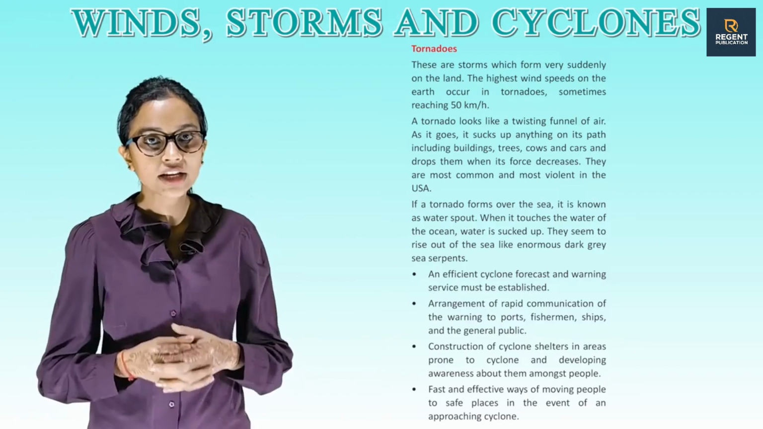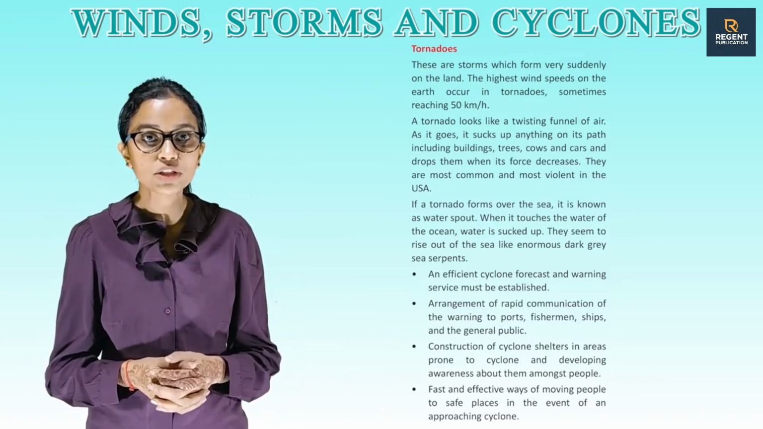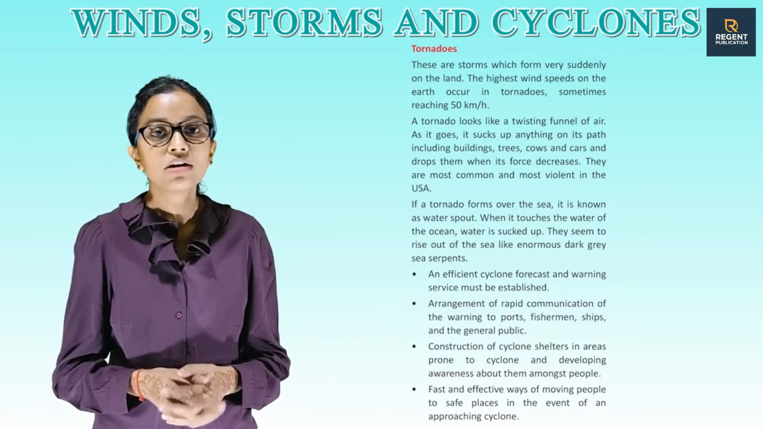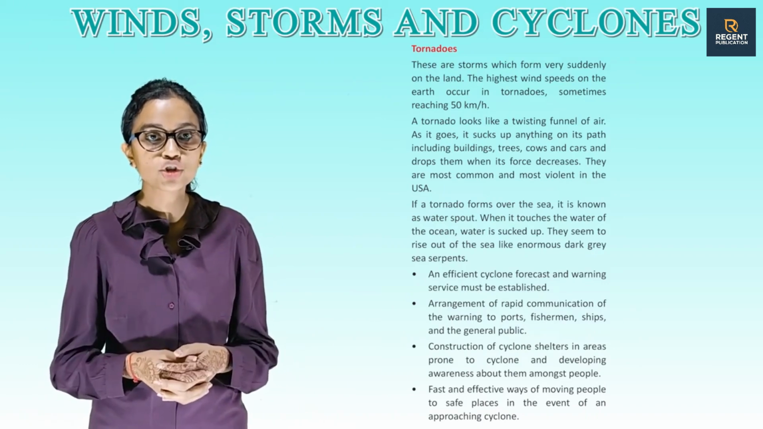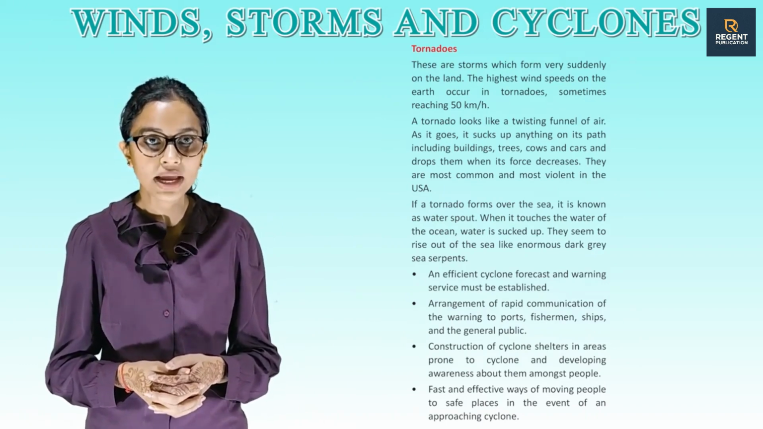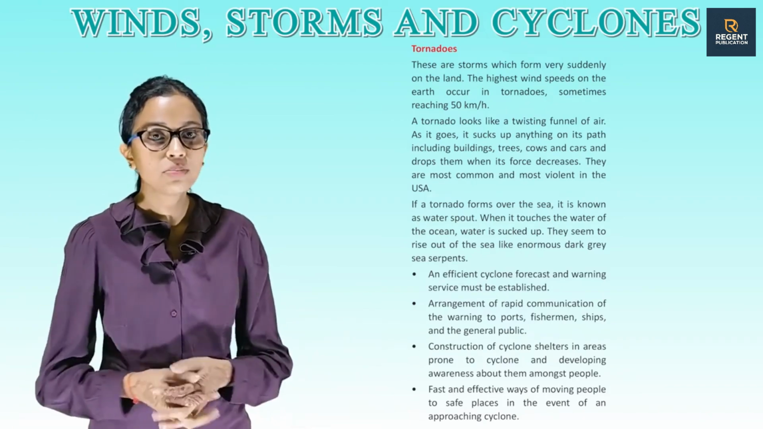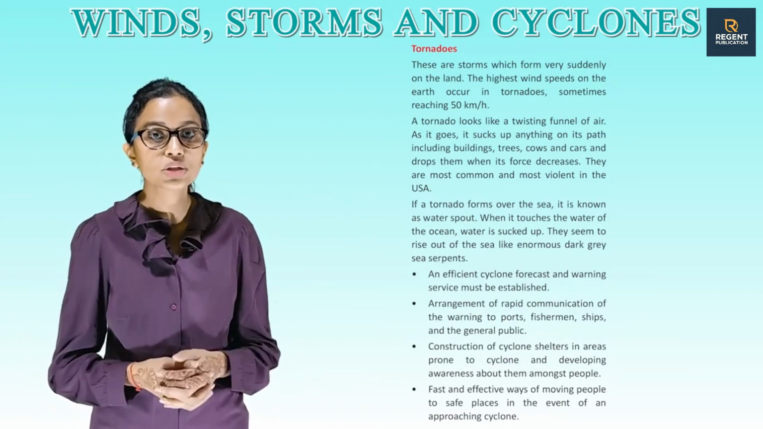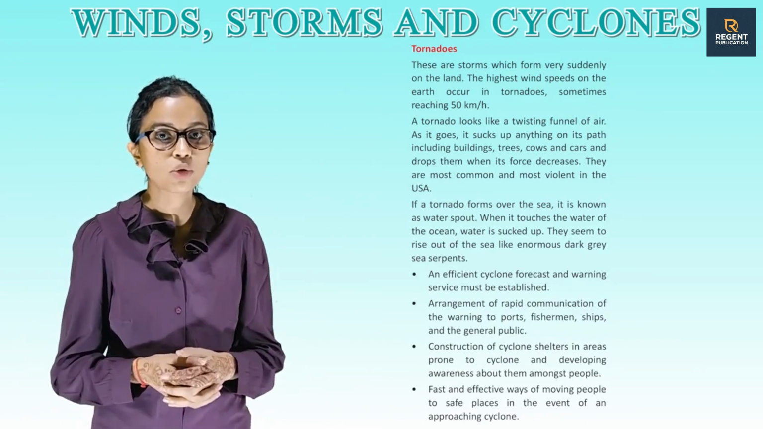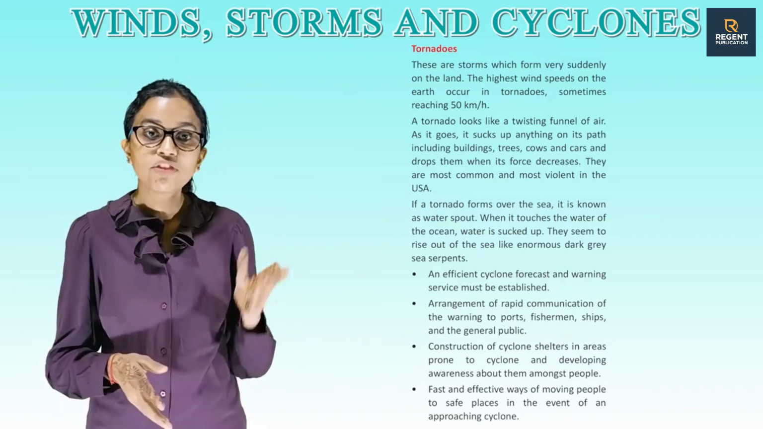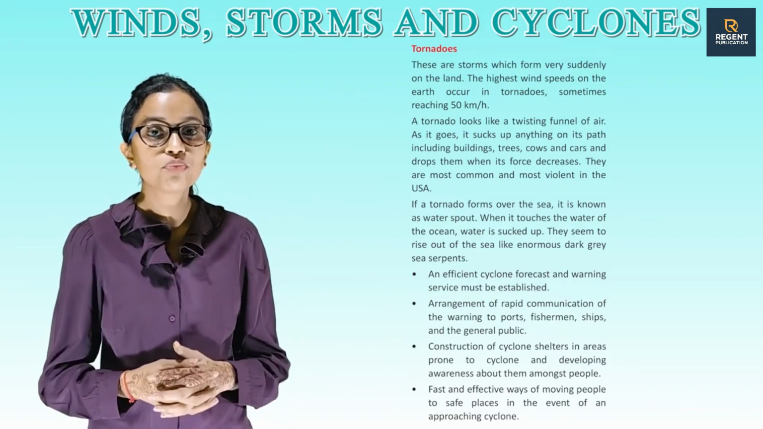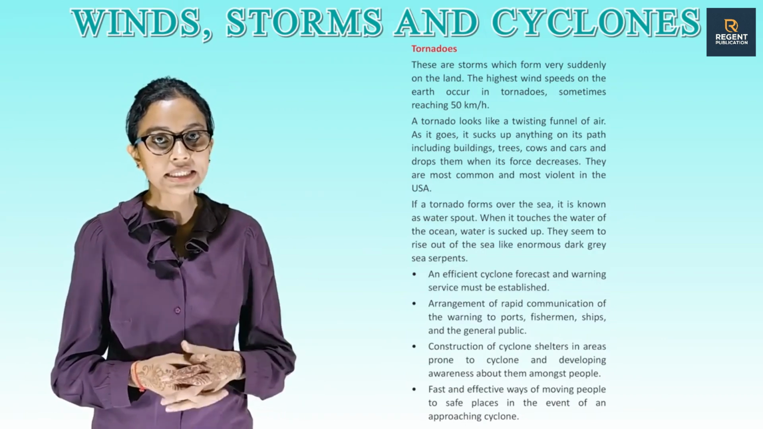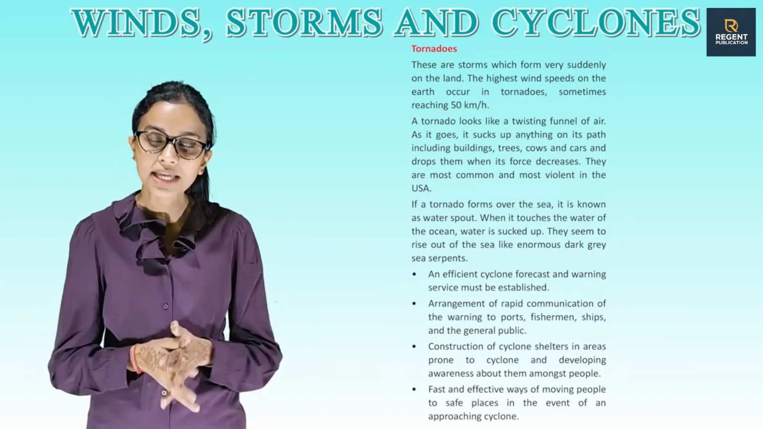An efficient cyclone forecast and warning service must be established. Arrangement of rapid communication of the warning to ports, fishermen, ships and the general public. Construction of cyclone shelters in areas prone to cyclones and developing awareness about them among people. Fast and effective ways of moving people to safe places in the event of an approaching cyclone.